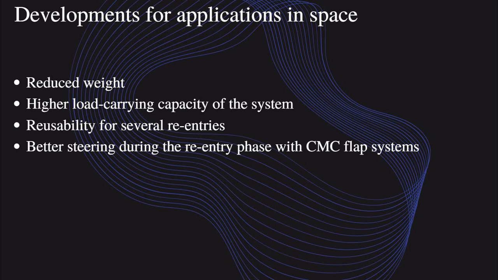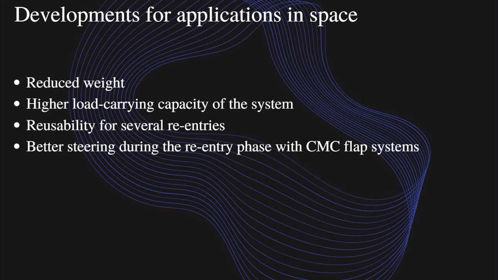And reusability for several re-entries. The capsules have good reusability. We can use them for several re-entries from the space station using the rockets. Better steering during the re-entry phase with the CMC flap system.